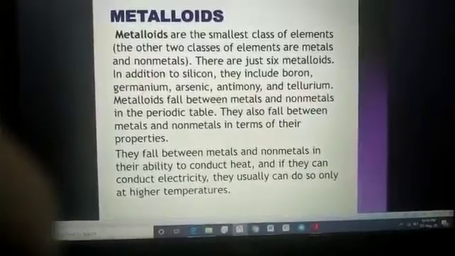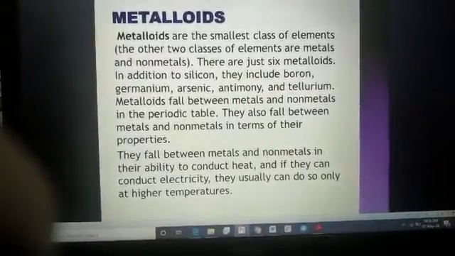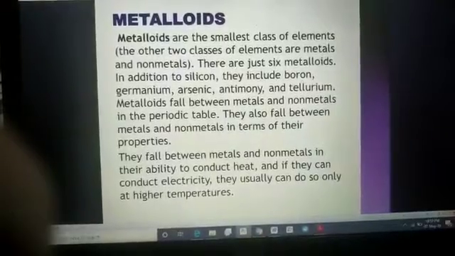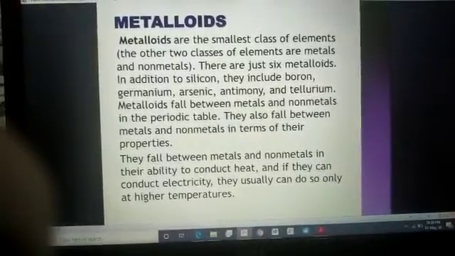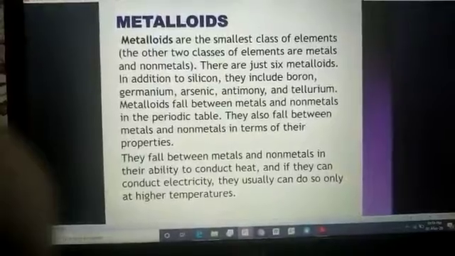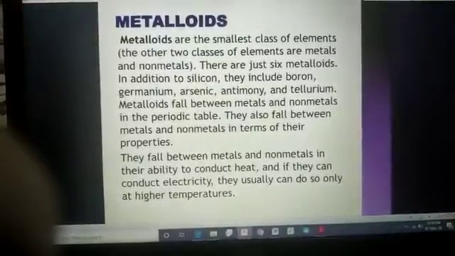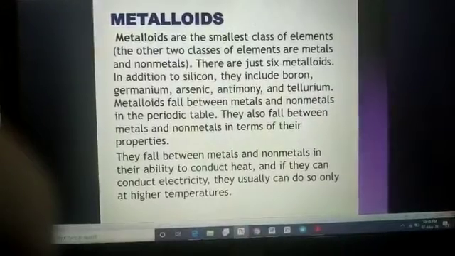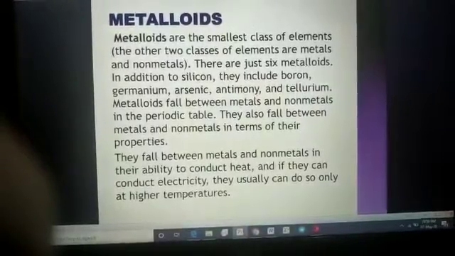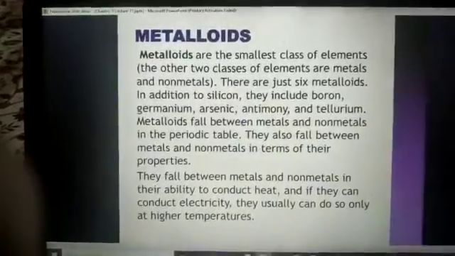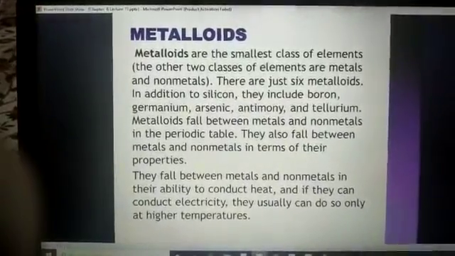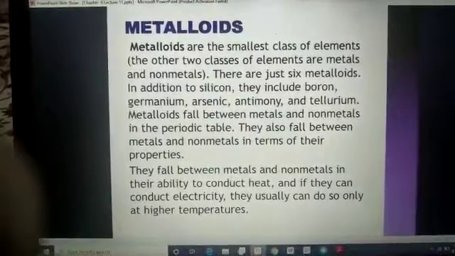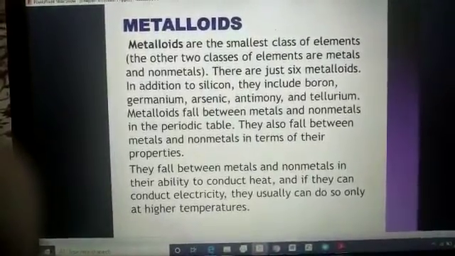They conduct heat and electricity only at high temperature, which means they will not be considered insulators. That's why the properties of these elements lie in between metals and non-metals, and we utilize them accordingly.